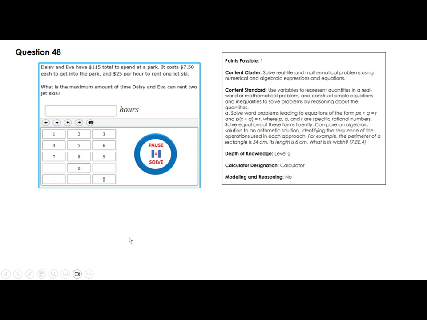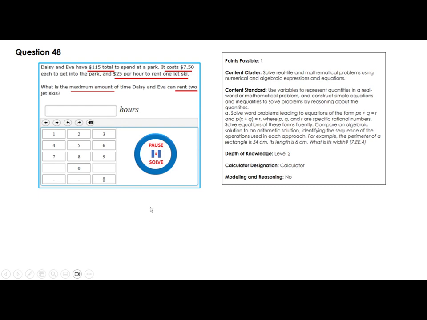Daisy and Ava have $115 total to spend. That's the total amount they have. It costs $7.50 each to get into the park, and $25 per hour to rent one jet ski. What is the maximum amount of time Daisy and Ava can rent two, be careful, two jet skis? You have to look at the math and try to do it.